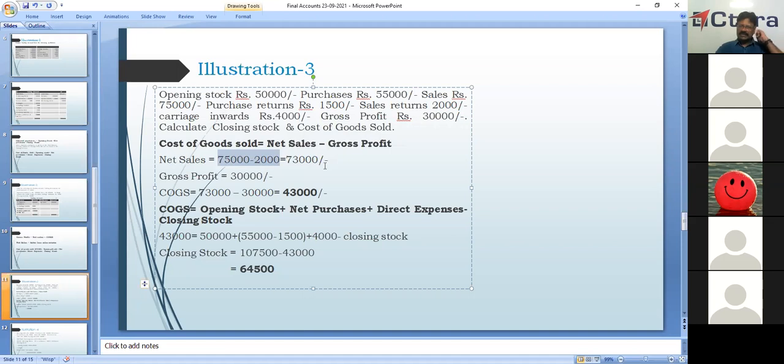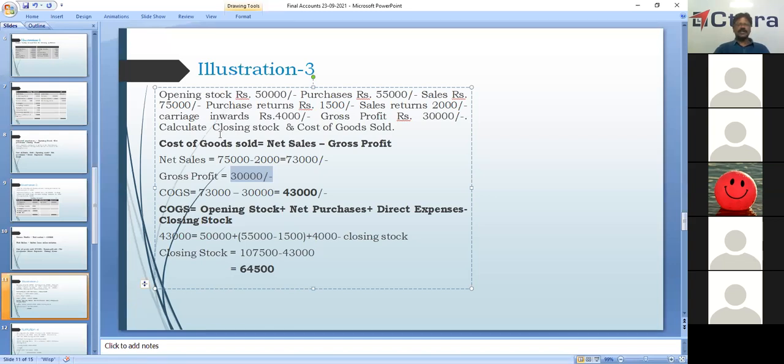Okay, we got net sales, right? And we got gross profit. What is the gross profit? 30,000. So what is the formula for cost of goods sold? The formula is net sales minus gross profit. So here we got cost of goods sold. That is 73,000 net sales minus gross profit 30,000. The cost of goods sold is 43,000 here. So we got gross profit, and we got cost of goods sold.